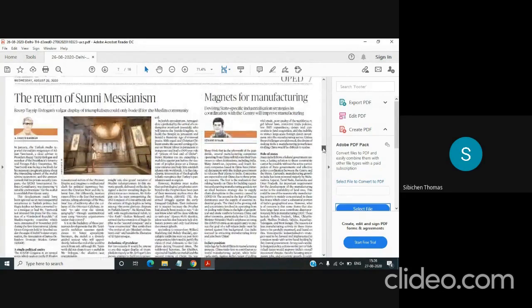Then you move to the next page, opposite the editorial: magnets for manufacturing. This is important. We can trace it to GS3, economic development. Manufacturing is an area which we will have to keep track of while we study economic development.